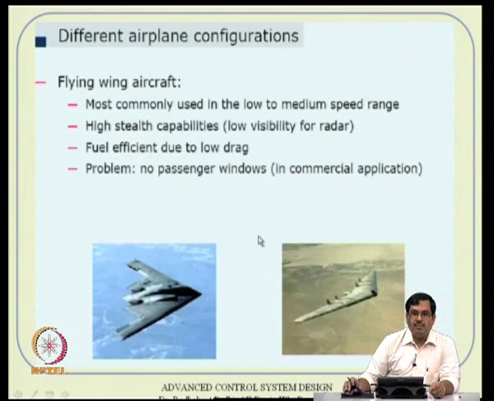Then there are various other designs. This is something called a flying wing aircraft. That means you can visualize the entire thing as a single wing, and these are all requirements from stealth considerations. It has high stealth capabilities, that is low visibility to radar, and it is also fuel efficient due to low drag, because typically it flies at very high altitude. So, the air density is very low, dynamic pressure is low, drag is low. We will see that just a couple of slides later.